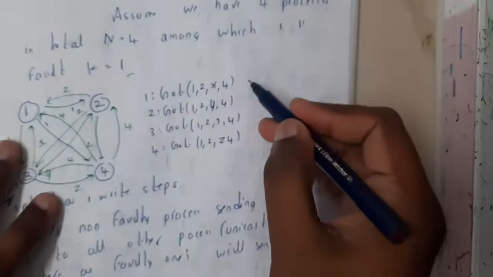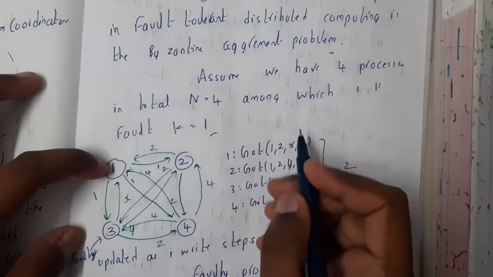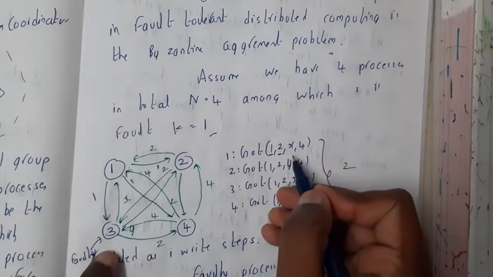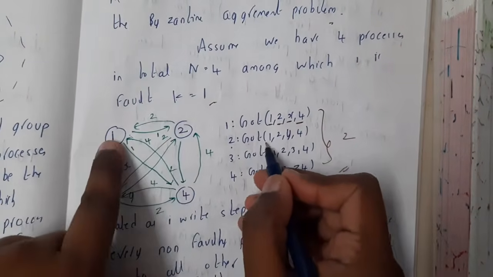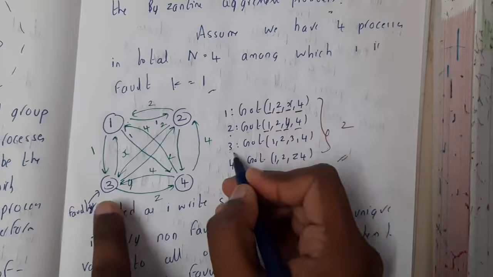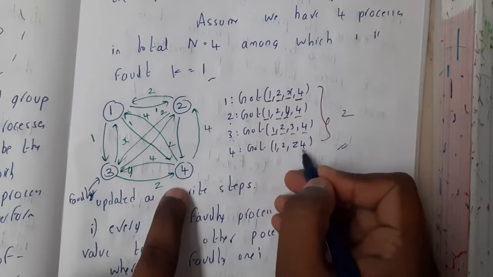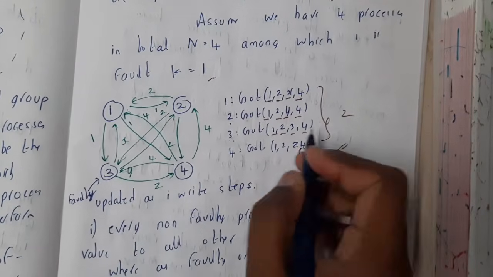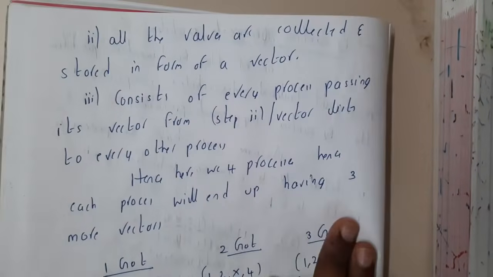Now all the values are collected and stored in the form of a vector. This is the result of the second step. What does 1 get? 1 has its own value, that is 1, it got the second value, the third value as x, and the fourth value as 4. Similarly, 2 got the first value, itself, y, and 4. Whereas 3 got all exact values, 1, 2, 3, 4. Similarly, 4 got 1, 2, z, 4. So now we got the vectors, and we will share this vector with each other.